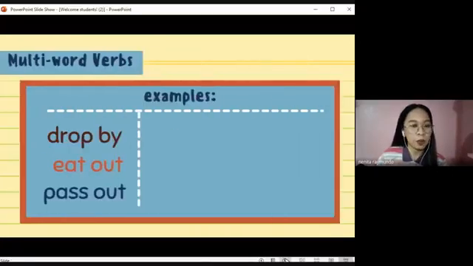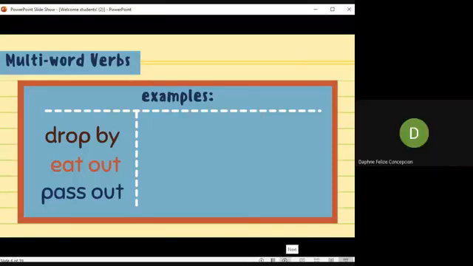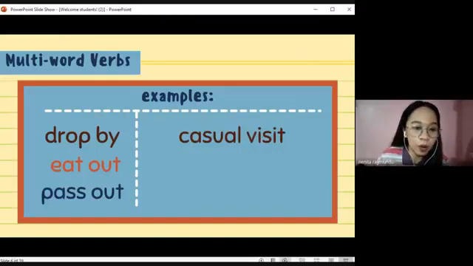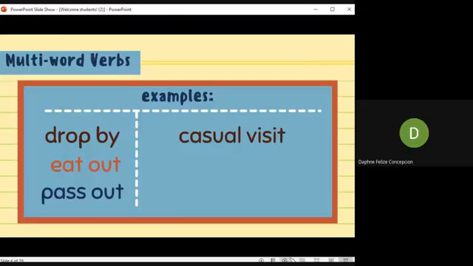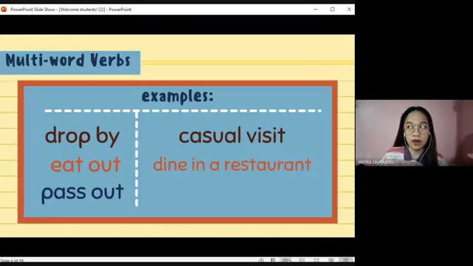Good job, Daphne. What about this set of multi-word verbs from yesterday? I think these are still fresh in your mind. What do we mean by drop by, Daphne? Visit, or particularly to make a casual visit, right? There you go. What about eat out? Dine in a restaurant. Okay, by eat out, we mean to dine in a restaurant. So when we say my friends and I love to dine in a restaurant on weekends, we can also say that my friends and I love to eat out on weekends.